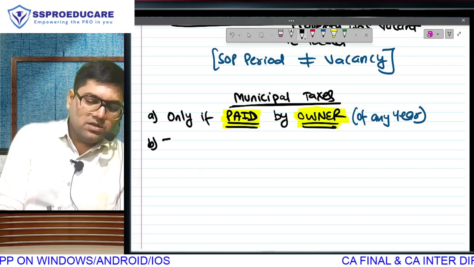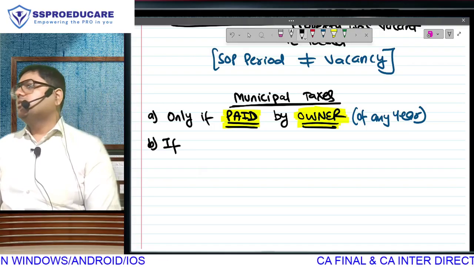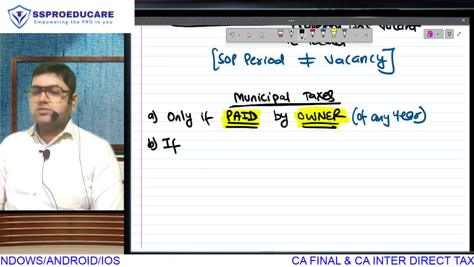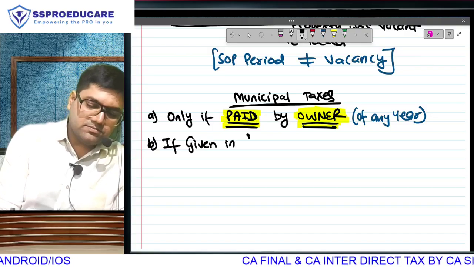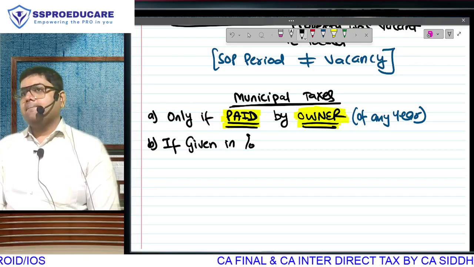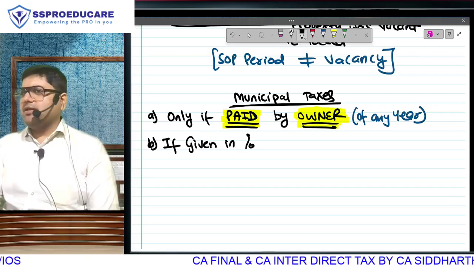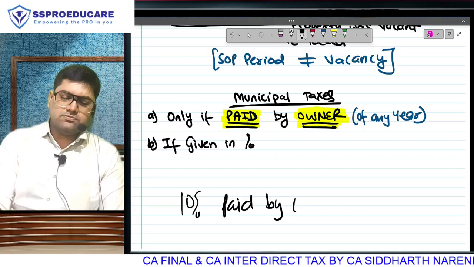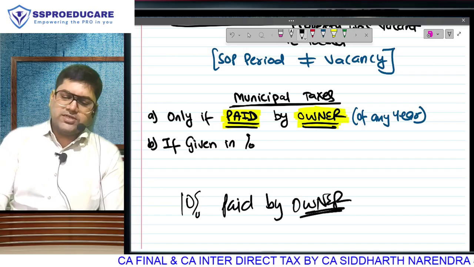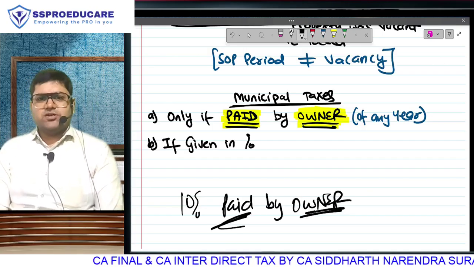Sometimes your exam, especially because it is CA ka exam, okay, sometimes they will give you this amount in percentage. Question will be like this: municipal taxes 10% paid by owner. Question है ऐसा, actual exam question.